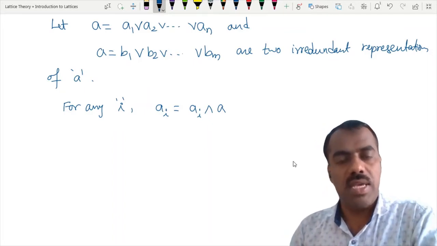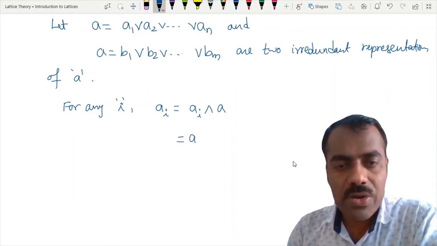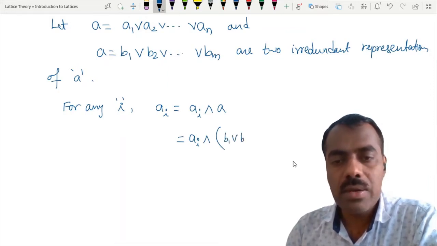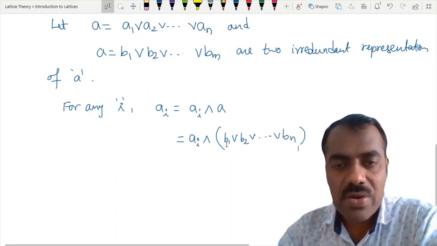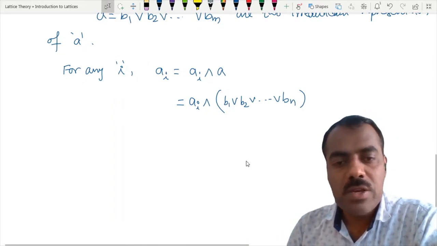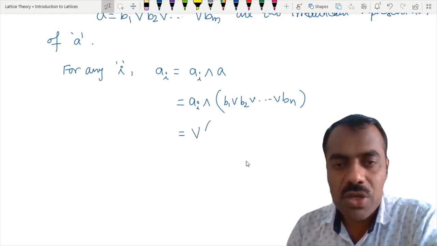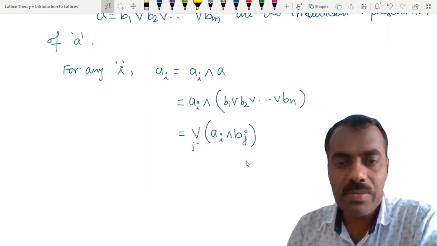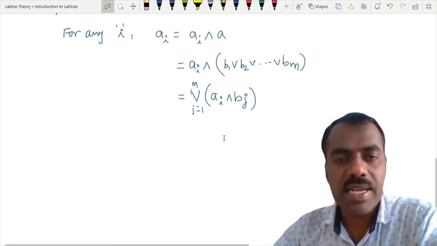Yes, because your A is less than or equal to A, so when you meet with, you get this smaller element. Now what we do, in place of this A, we use this B1 join B2 up to Bn. Okay, fine. Why are we doing all these things? By using the distributive property, this is nothing but the join of Ai intersection Bj, j from 1 to m. By the distributive property, you can write like this, right?